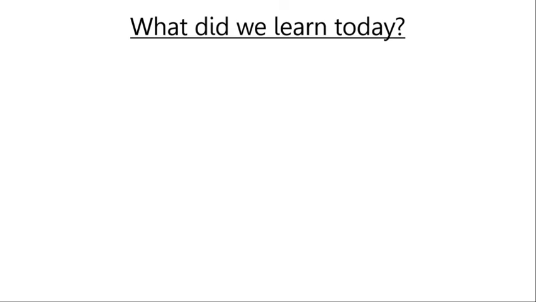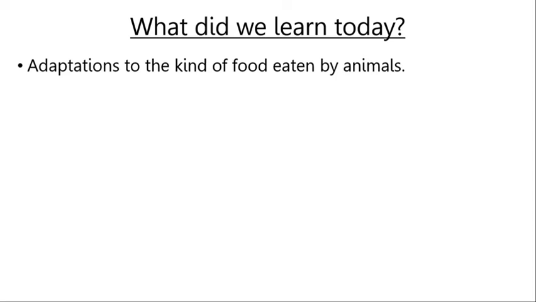Now we have finished our fourth chapter. Before winding up, let's revise what we have learned today. First, we studied about adaptations to the kind of food eaten by animals. In this section, we studied that different animals eat different kinds of food. For example, lion eats meat, cow eats grass, etc. Food provides all living things energy and nutrients for healthy growth. We also learned that different animals have different kinds of teeth according to the food they eat.